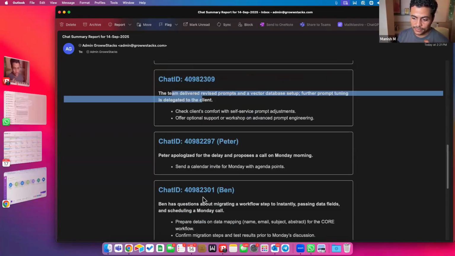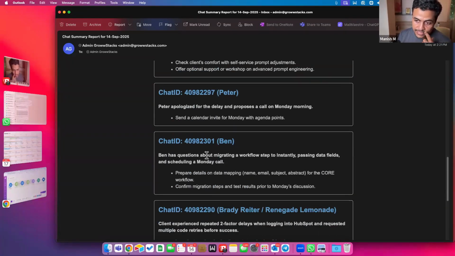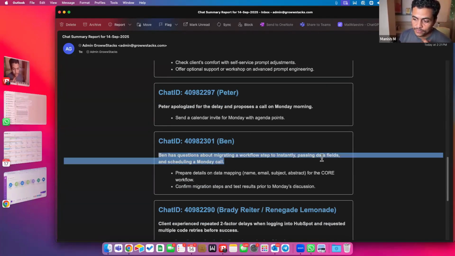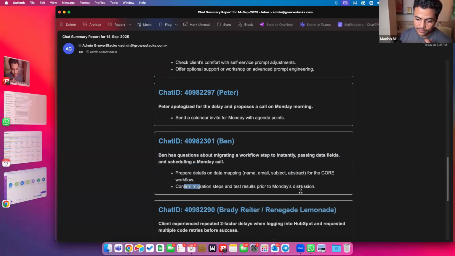Then there is something else. Then Peter is there. Ben is there. So these are actually groups, and Benoit is one of the clients. Peter is one of the clients. So Ben has a question about migrating a workflow step to instantly, passing data fields and scheduling the call on Monday. Prepare details on data mapping, confirm migration.